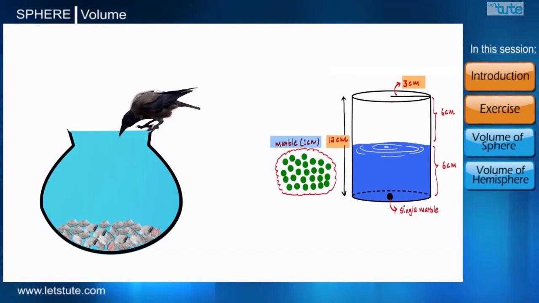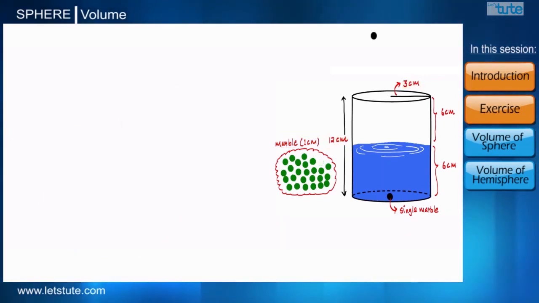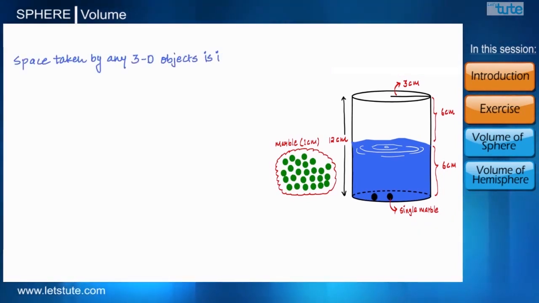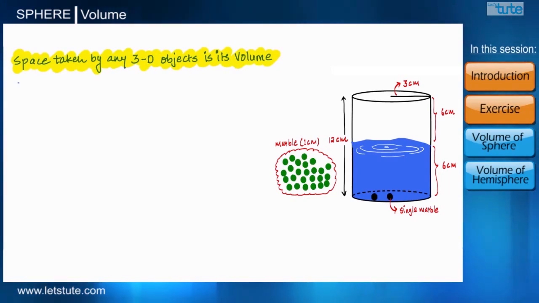Let's find out together. You know friends, when the marbles go deep inside the pot, they occupy some space. And that's why the water level rises up. And that is in the same quantity as the space occupied by the marbles. And we have already learned from our previous sessions that the space taken by any three-dimensional object is the volume of that object. So let's cross-check whether it is really 40 marbles or not.